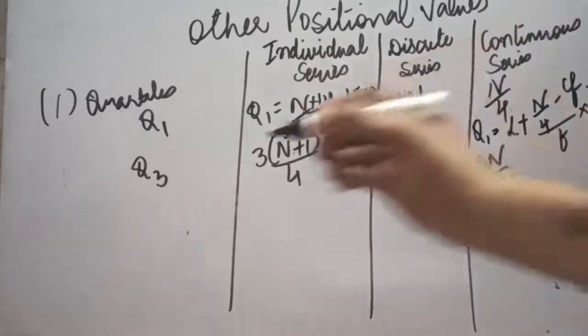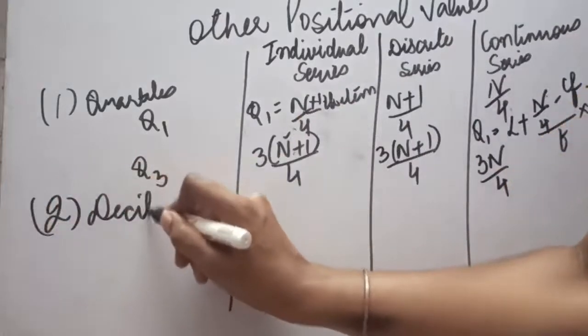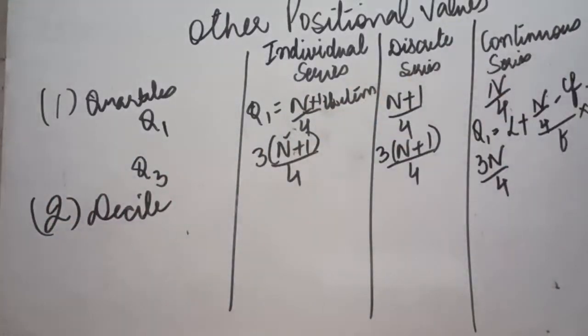Now next comes the deciles. A decile is a positional value that divides the entire series into 10 equal parts. As quartile divides the series into 4 equal parts, that is why in the formula we divided by 4. Median divides the series into 2 equal parts, that is why in the formula we divided by 2.